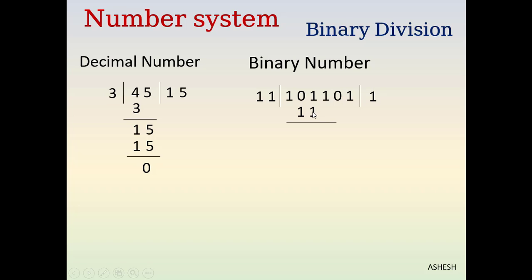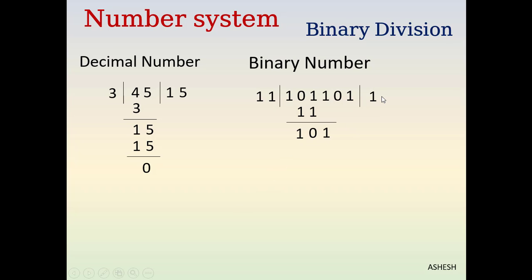1 minus 1 is 0. Here 1 and 0 means decimal 2. 1 from 2 is 1. Here we got 10, but our divisor is 11, so we have to put down the next 1 there. Now our remainder is 101.